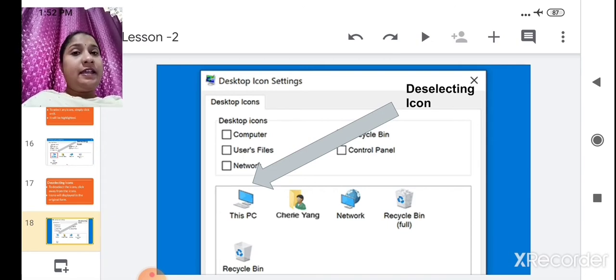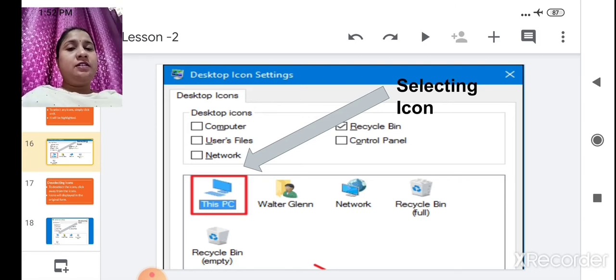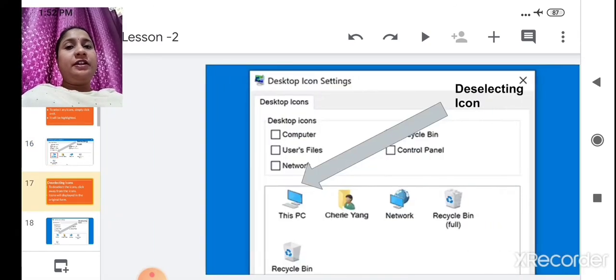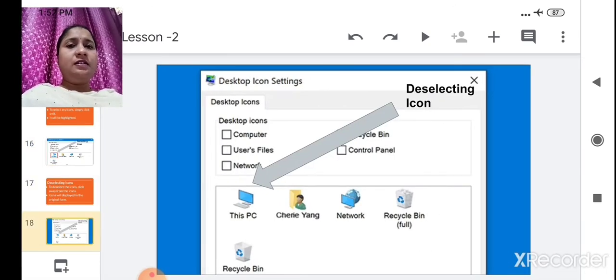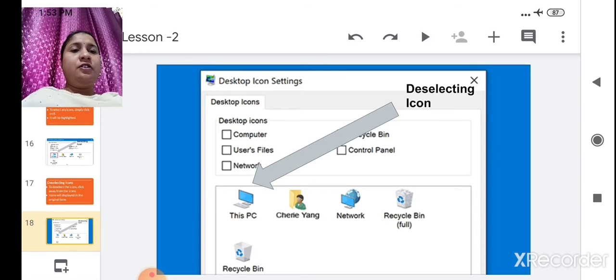The difference between selecting and deselecting: if we select the icon, it will be highlighted in blue color. And if we want to deselect the icon, just click the pointer at a different place, and it will be deselected like this. It is shown in this figure. Got it? That is the difference between selecting and deselecting icons. Now we are going to see the next.